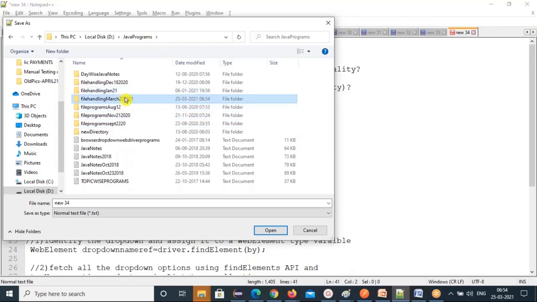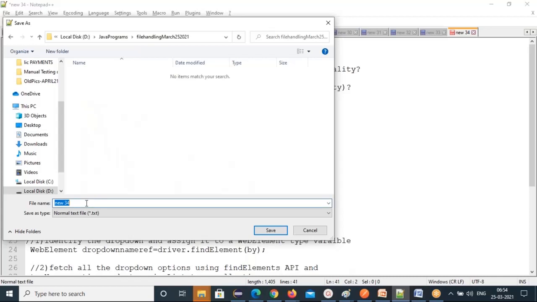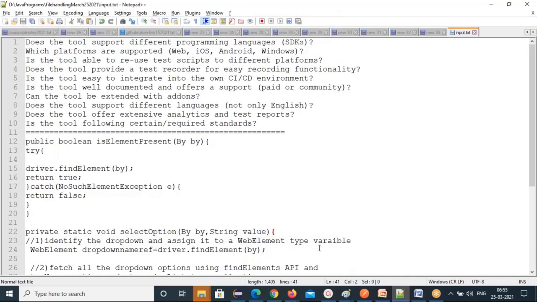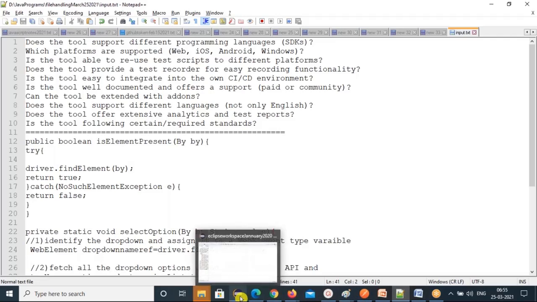Okay, so here you just keep input.txt, or just input. It's already a txt file. Just put input and click save. So that path we need, right? That's the first step you have to do. First you should have data in the file if you want to read.